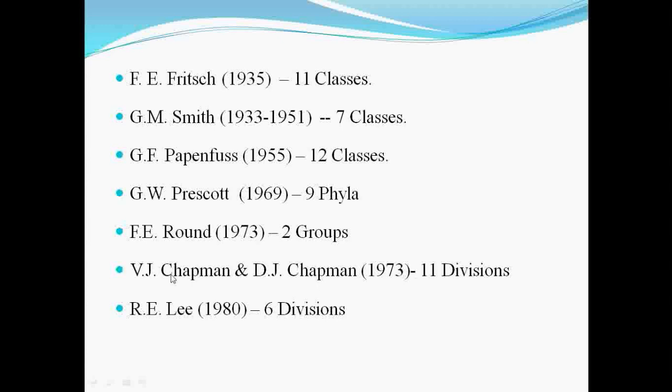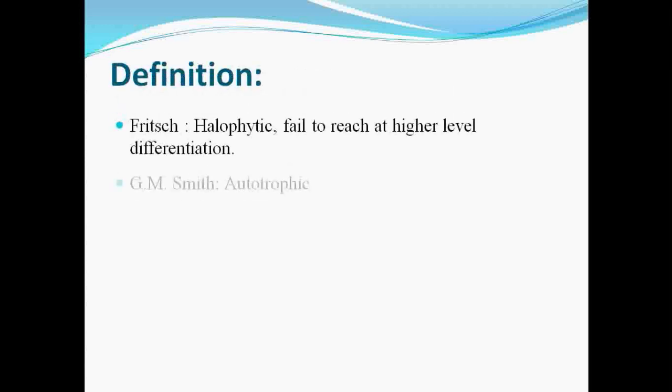This system of classification is quite similar to the F.E. Round system of classification, because Chapman and Chapman also divided their 11 divisions according to the cell structure, that is prokaryote and eukaryote. Then R.E. Lee divided algae into 6 divisions depending upon the reserve food material present in the algae and the type of photosynthetic pigments.